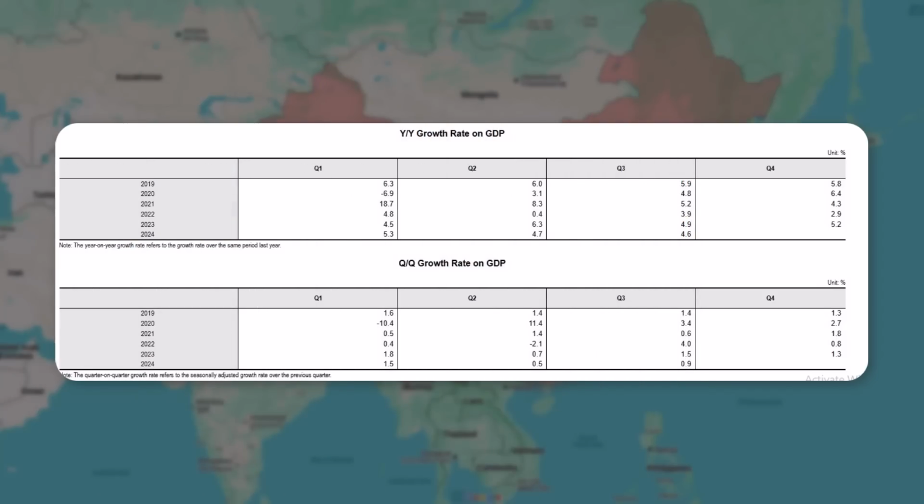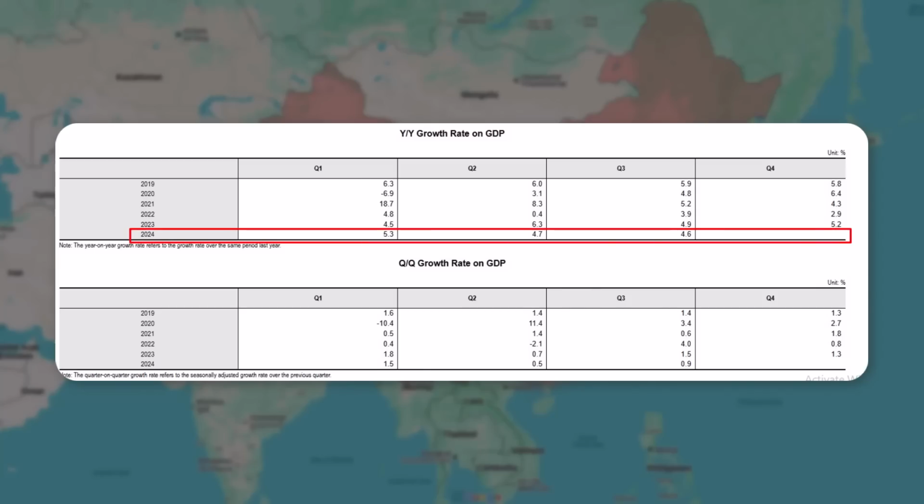If you look at the GDP growth rate for 2024, as you can see in the first quarter, it was 5.3%. Then in the second quarter, it was 4.7%. And in the third quarter, it was 4.6%. The third quarter ended in September 2024. That means from 5.3 to 4.6. That also means this year in 2024, the Chinese economy's performance has been slightly falling, or you can say struggling.